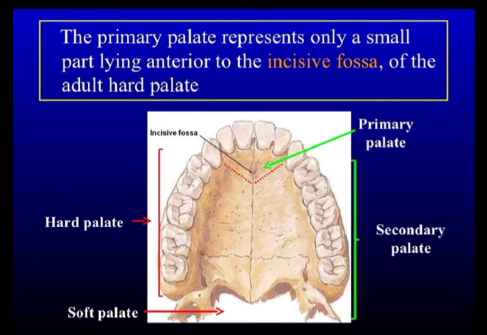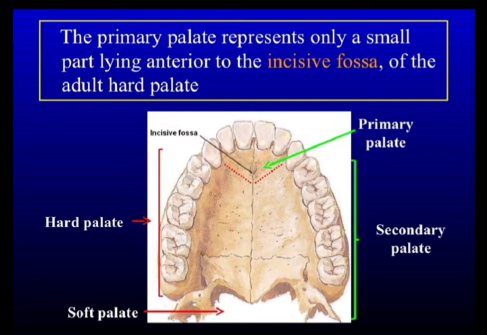So in this diagram you can see that posterior to the primary palate, this is the palatine process of maxilla, while this is the horizontal process of palatine bone.